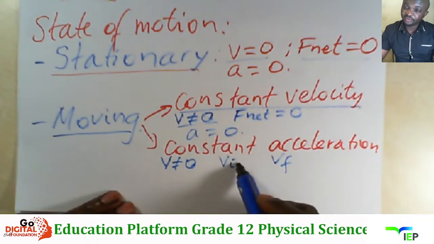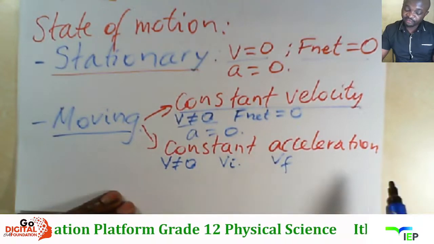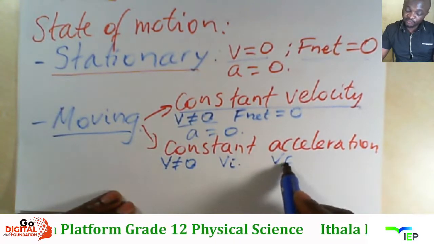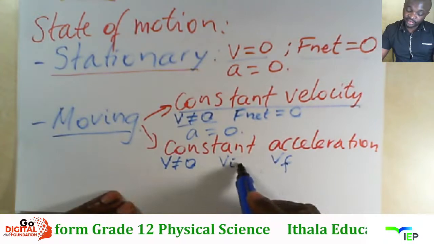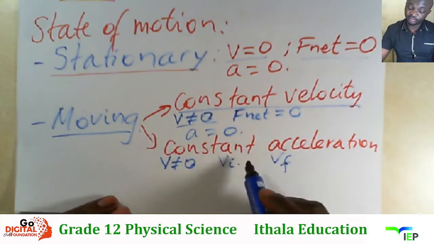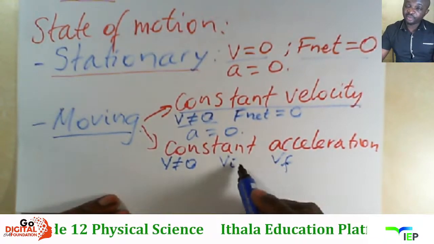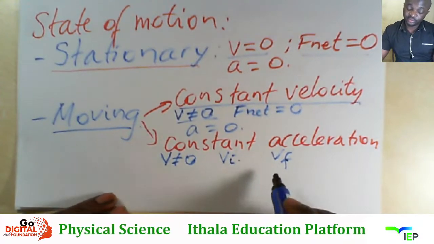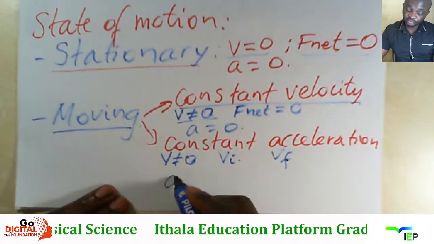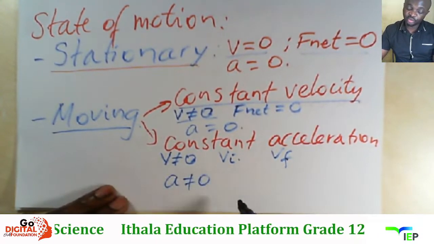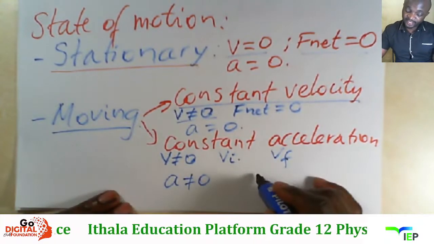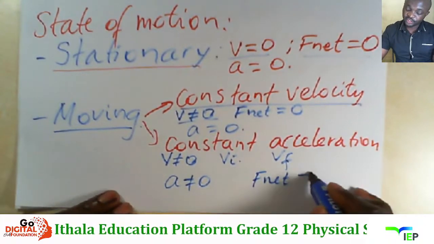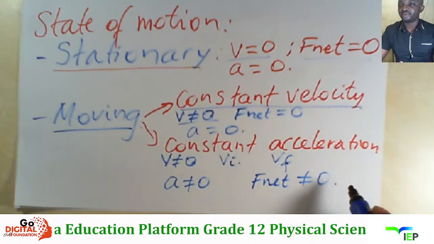Kungenzeka ukuthi initial velocity abe u-0, kodwa final velocity ngabe u-0, noma final velocity abe 0 and initial velocity not 0. As long as you have a change, then we'll talk about the acceleration. Acceleration is also not equal to 0. The net force as well is not equal to 0, right?